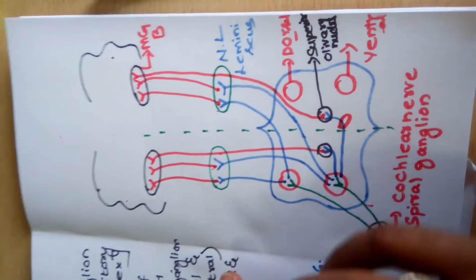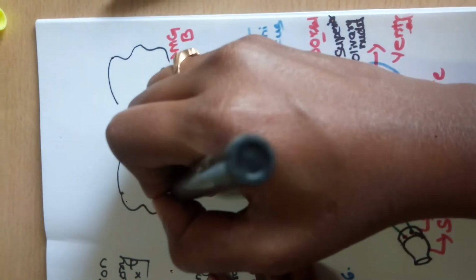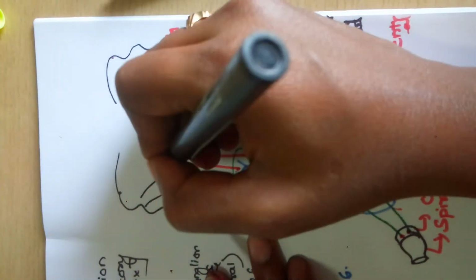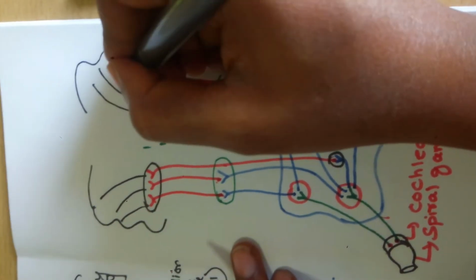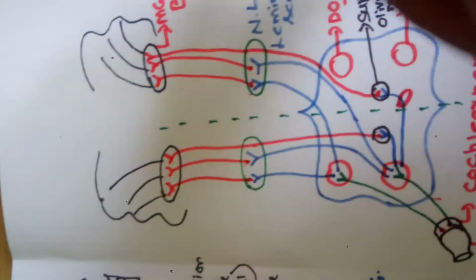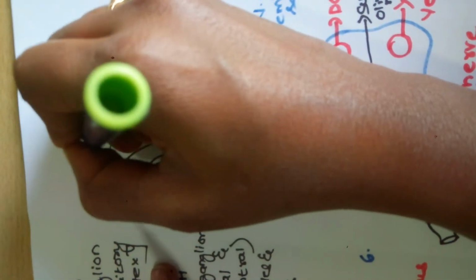After this, auditory radiation starts. These are the auditory radiations, which reach the auditory cortex. This is the auditory cortex.